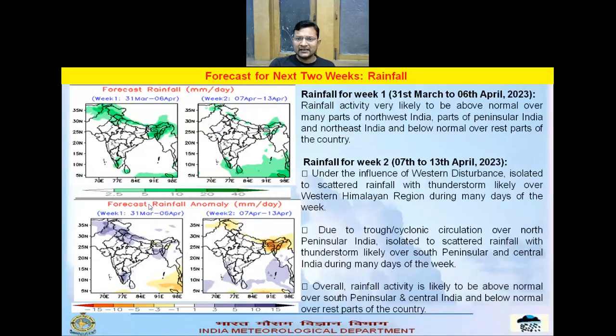So in week one, the rainfall activity is very likely to be above normal over many parts of northwest India, parts of peninsular India, and northeast India. And in the other parts of the country, rainfall activity is likely to be normal.